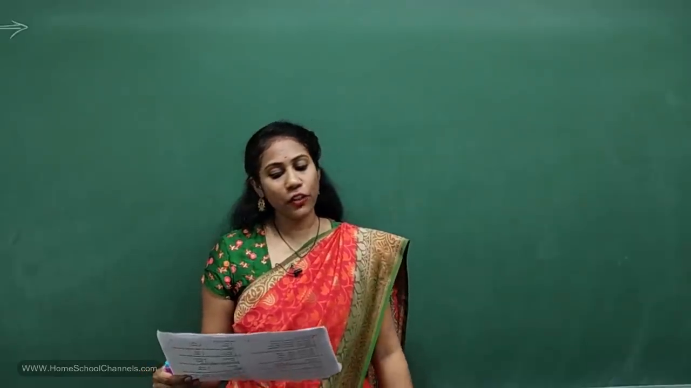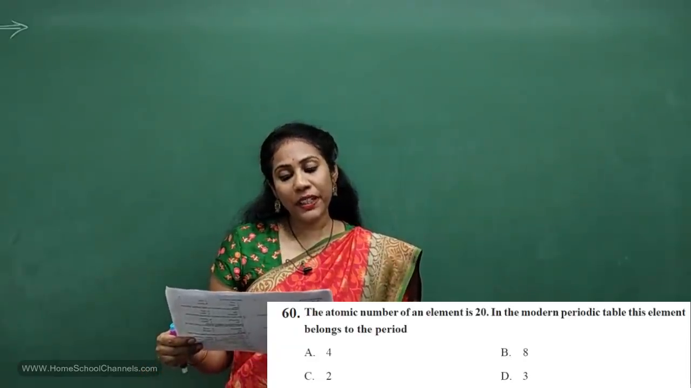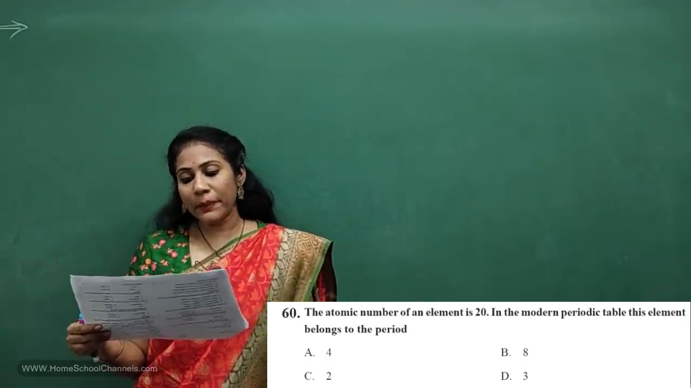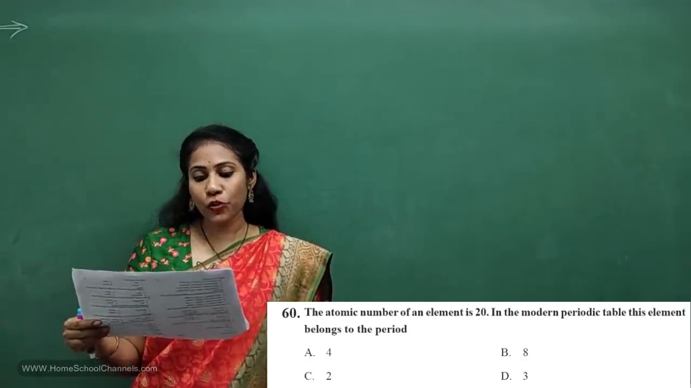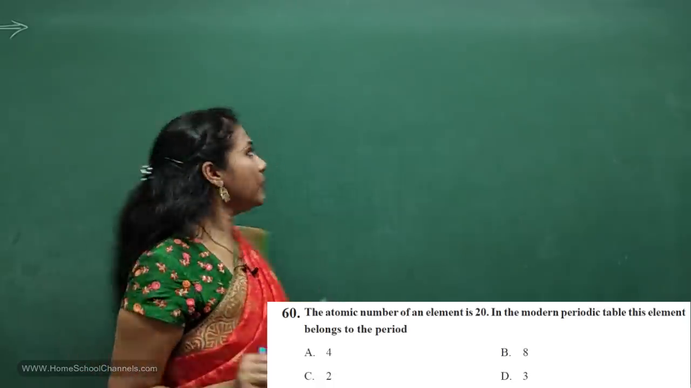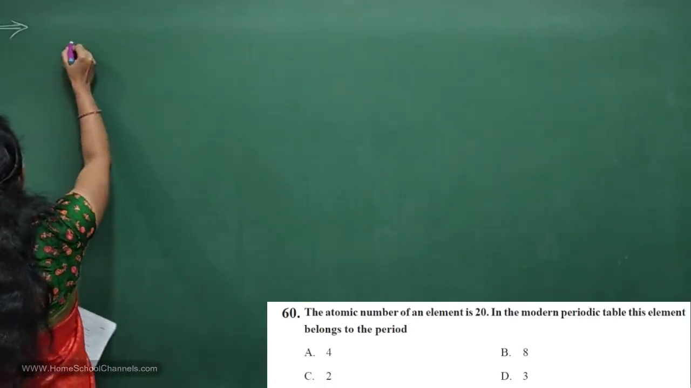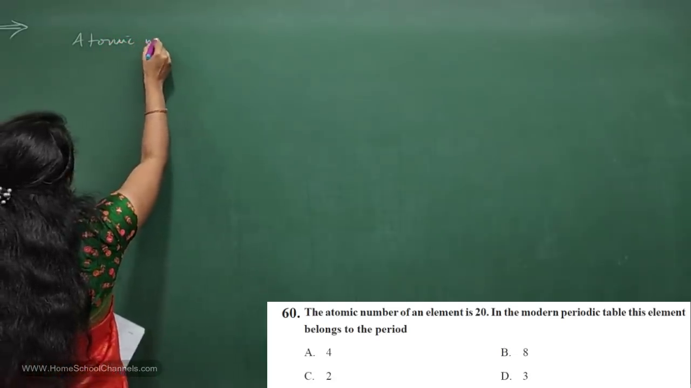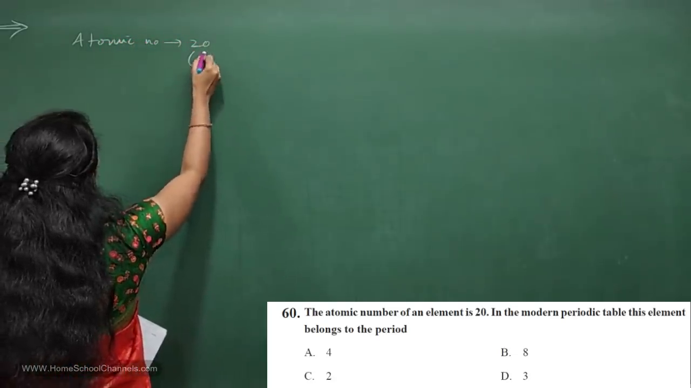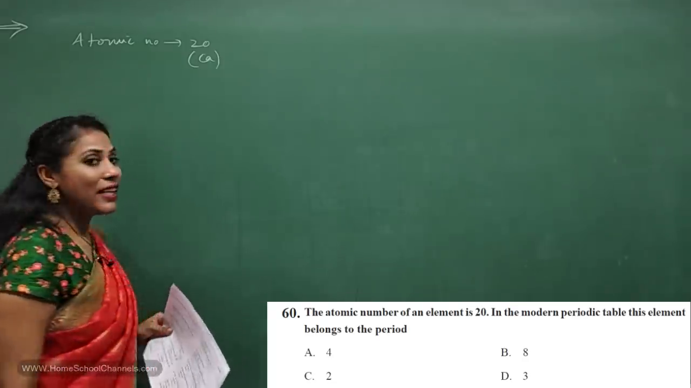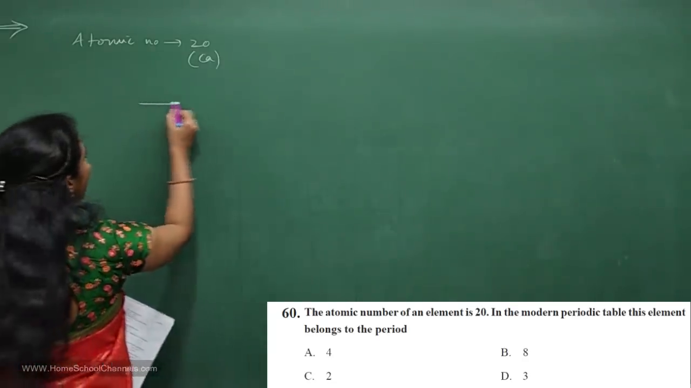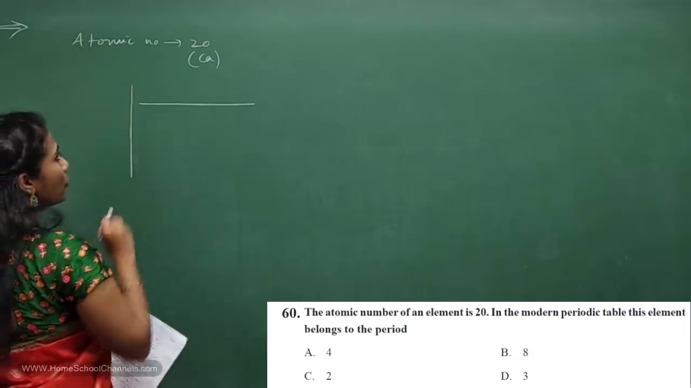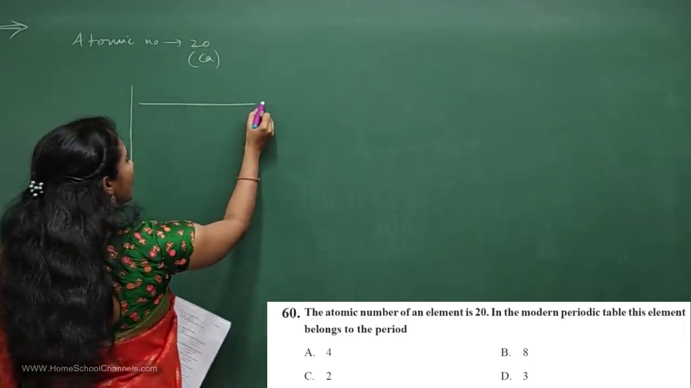Look at the 60th question, guys. Atomic number of an element is 20. In the modern periodic table, this element belongs to the period. See, the atomic number is given, that is 20. Can you tell me which element it is? Calcium. So can you tell me in which period it belongs, and in which group? Period is the horizontal row, right?